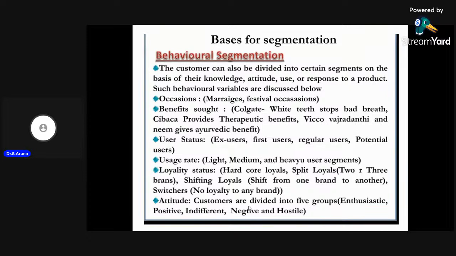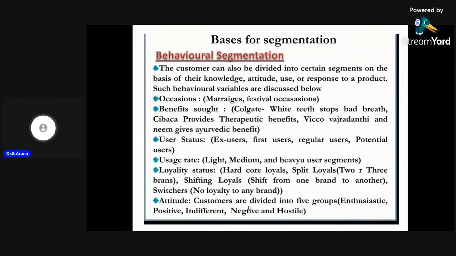And the next one is called a shifting loyal customer. Shifting loyal customers always have a habit of shifting from one brand to another brand. If the brand is not available, they will buy some other brand. They won't wait for the brand to be available in the market. Even though the product is not available, they will buy some other brand, whatever is available in the market. That is called a shifting loyal customer.